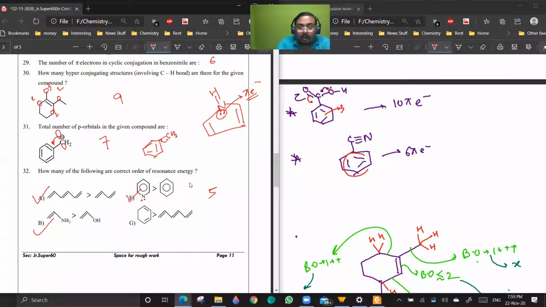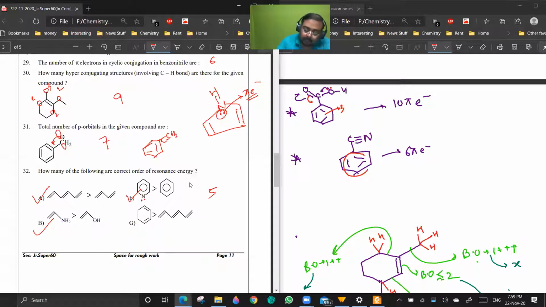Now they are not talking about resonating structures. They are talking about the whole compound. The whole compound will have each atom of the conjugated system to be sp2 only, because sp3 cannot participate in conjugation. Are you getting a point? Yes or no?